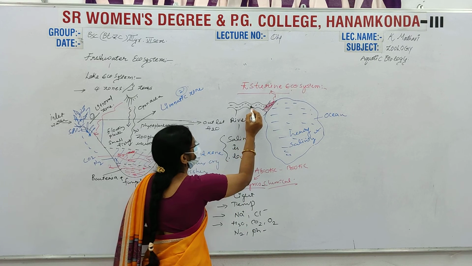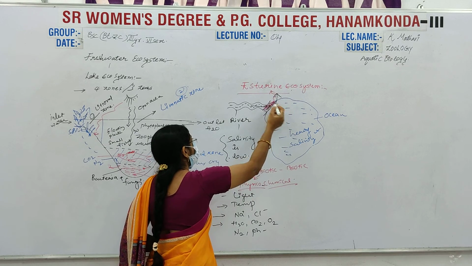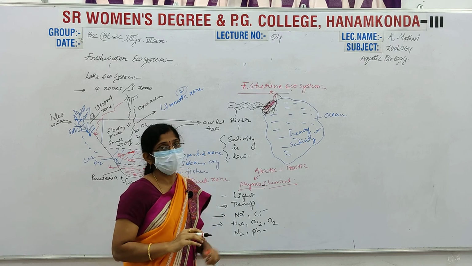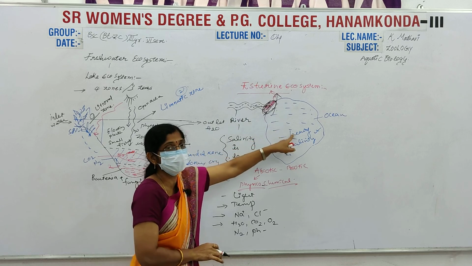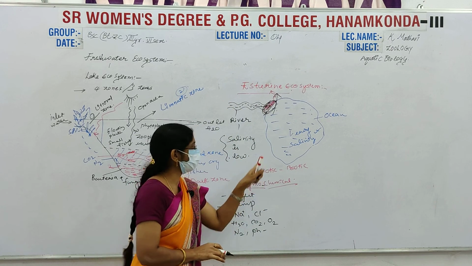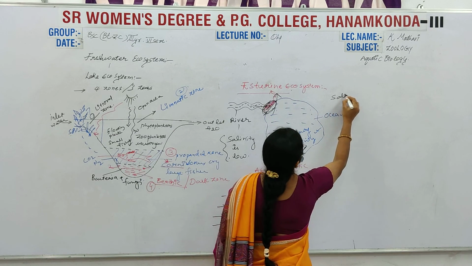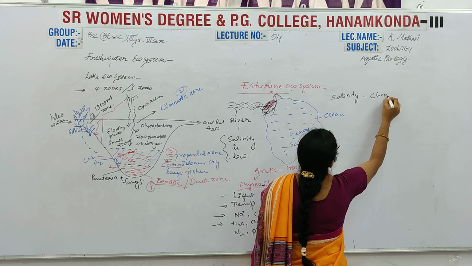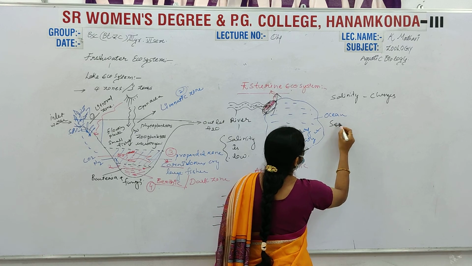Here the low salinity water slowly enters into the ocean. Here the high salinity water. Both can merge. This is a junctional place. The correct word is, an estuary is a junctional place of river and ocean. Here the salinity changes occur in the place. Salinity changes. And next, sedimentation formations.